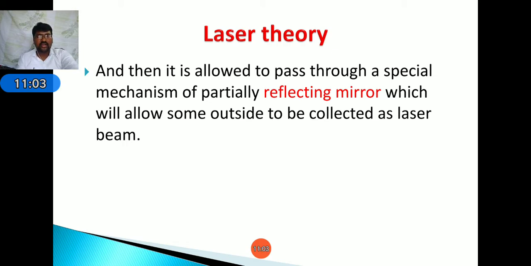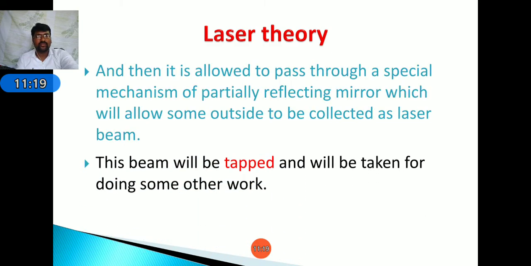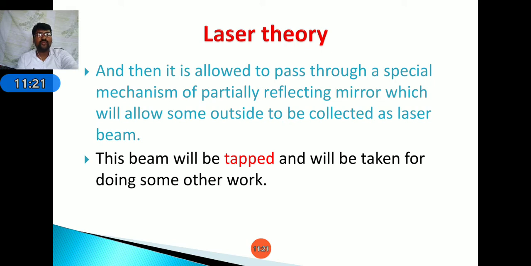The electrons will move from lower to higher. At the higher point, we are fixing the 100% reflecting mirror, and on the bottom side we are arranging the partially reflecting mirror. Through this, the laser beam will pass through to the workpiece. Next, this beam will be tapped and taken for doing some work.